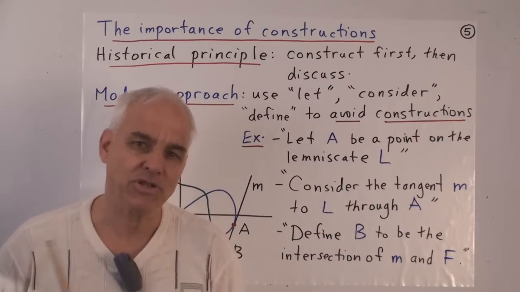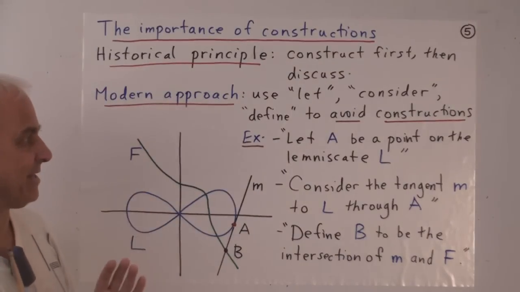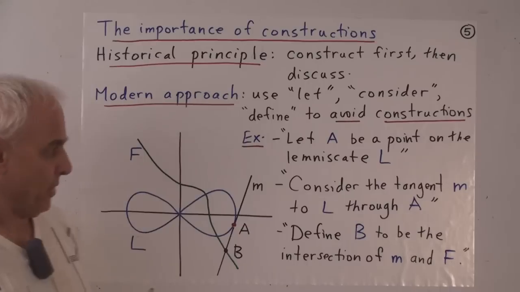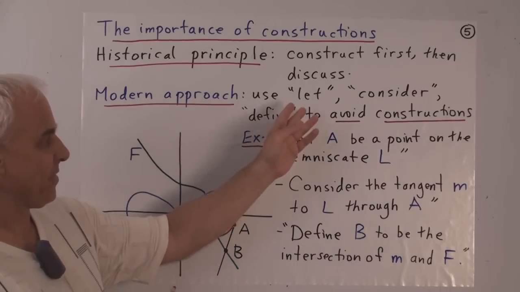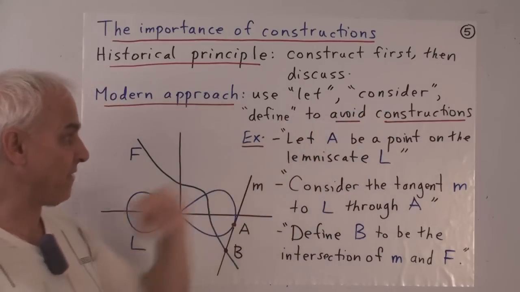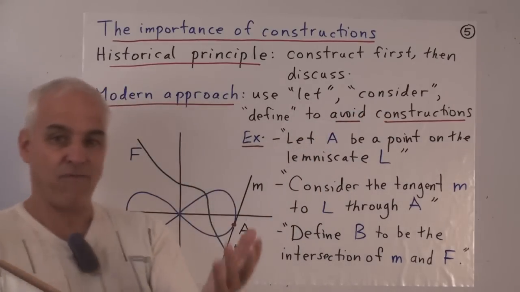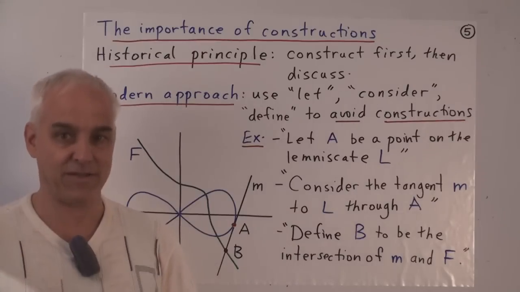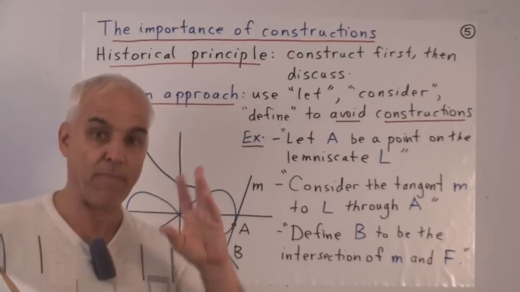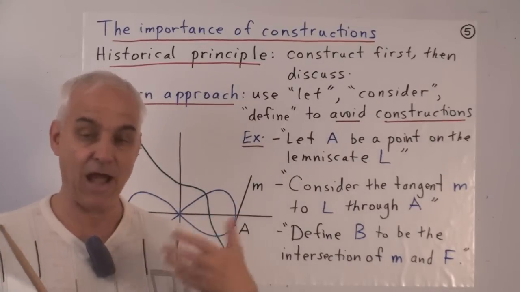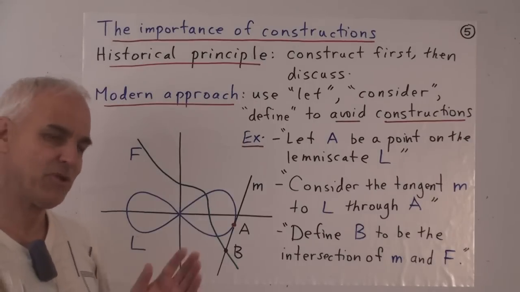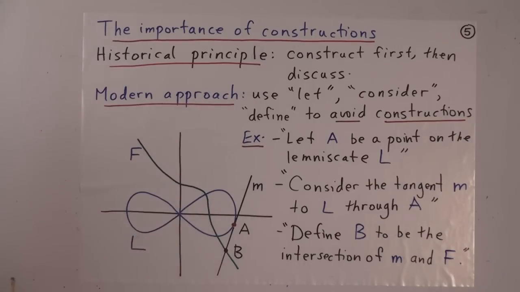The modern approach to mathematics finesses this. In the modern world, we use these words, particularly the words let, consider, and define, to somehow avoid actually having to construct things. It's a sleight of hand. It's a kind of grammatical twist that allows you to get away. It's like a get out of jail card. So let me try to illustrate this with an example here.